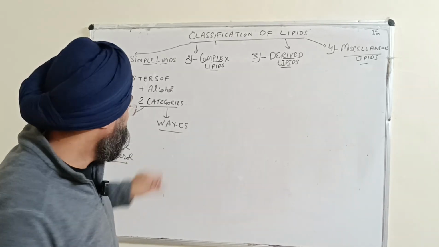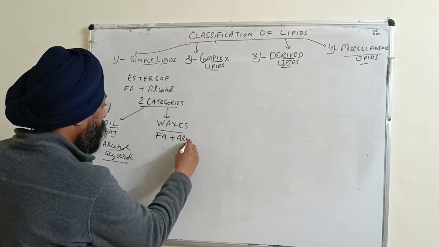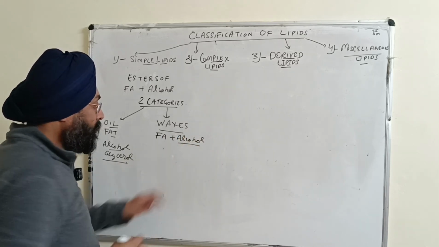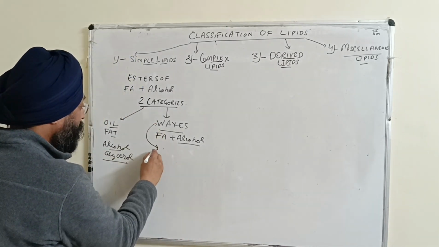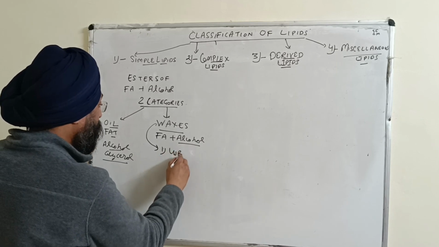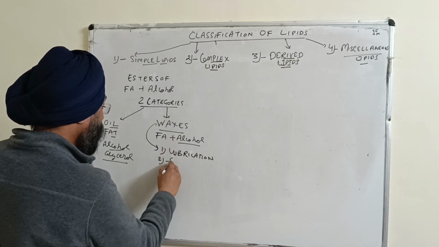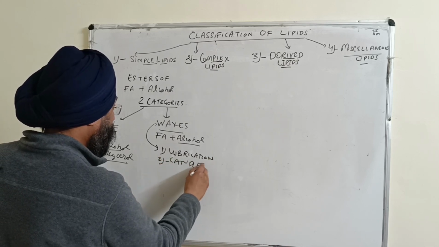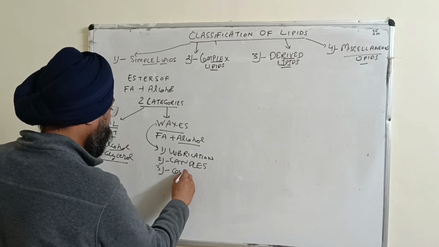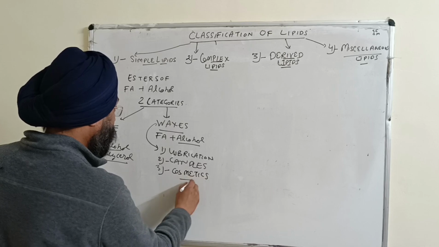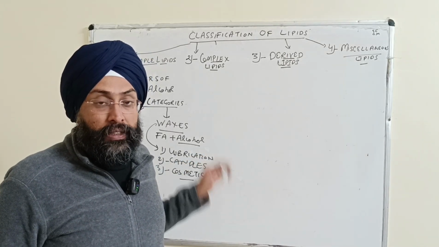Now coming on to waxes, they are esters of fatty acid with alcohol, but the alcohol is not glycerol, right? And these waxes have several uses: they are used for lubrication, in making candles, and also in cosmetics, right? And the alcohol can be aliphatic or alicyclic as well.